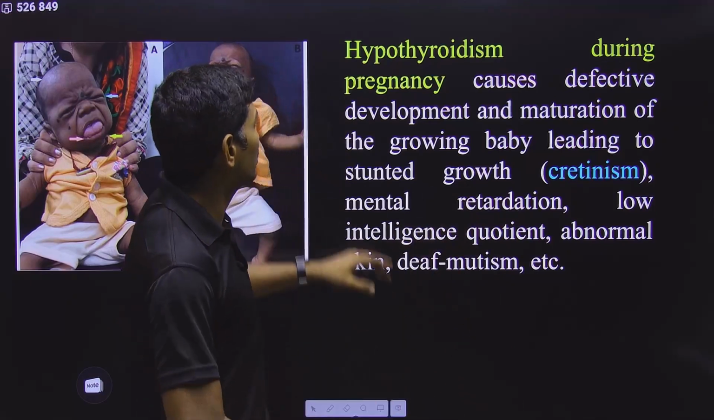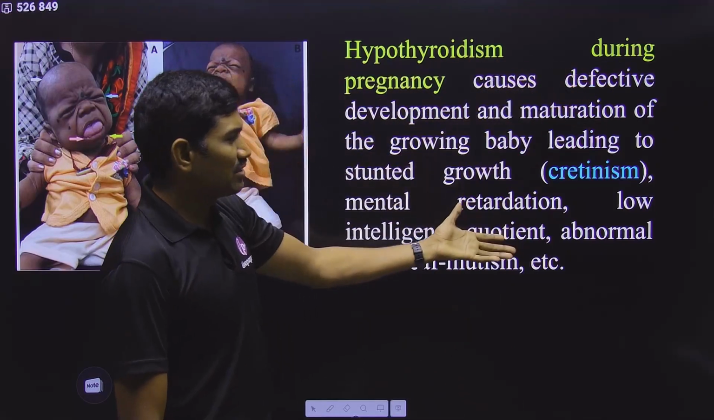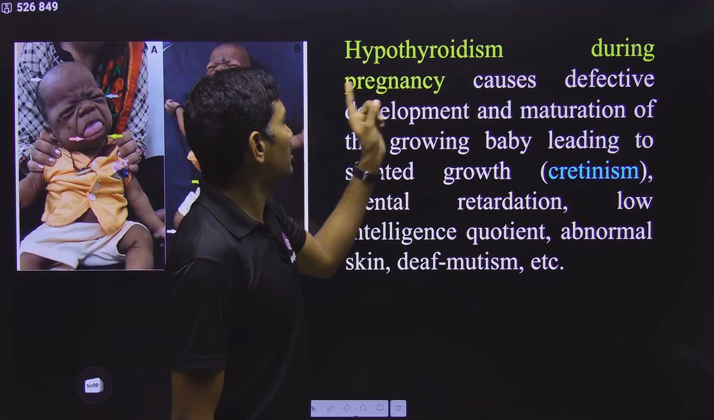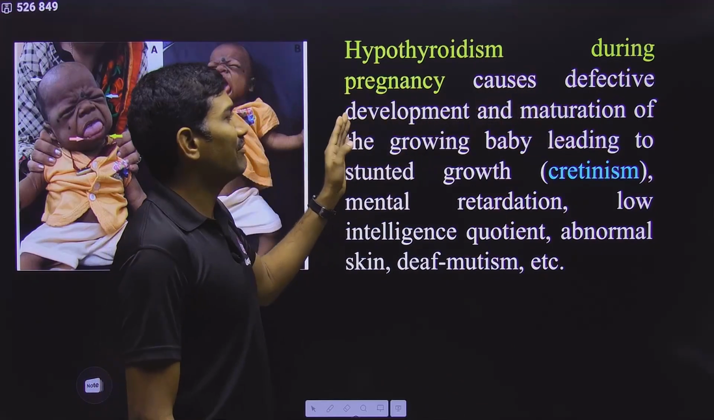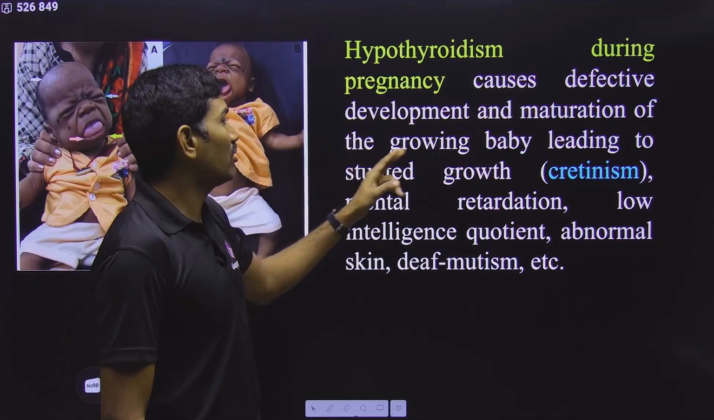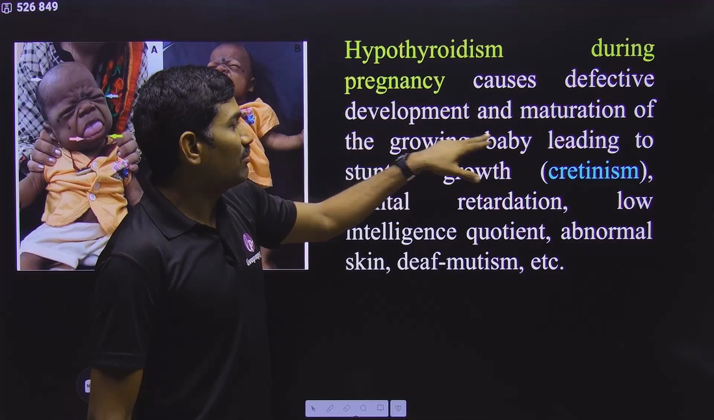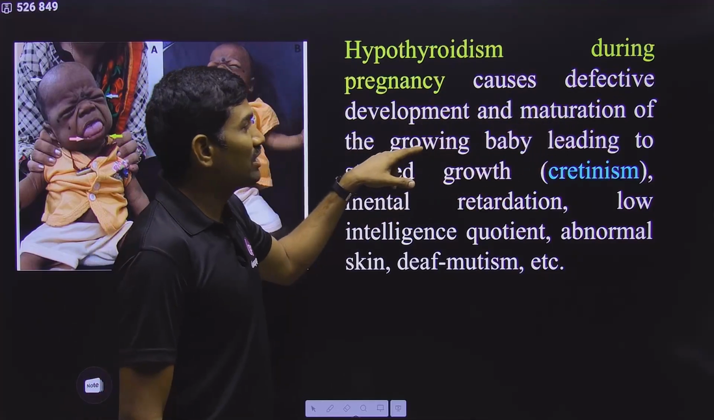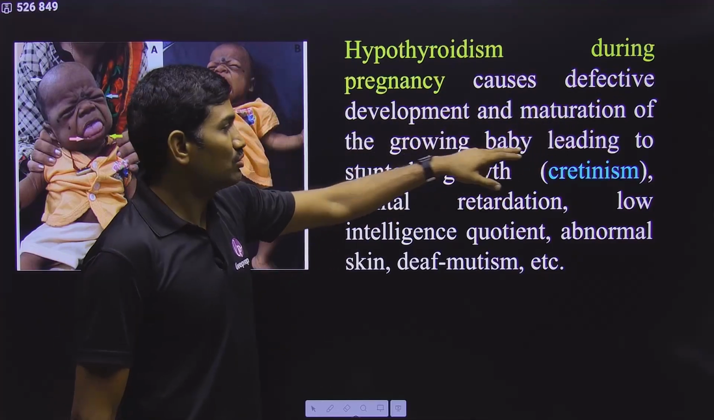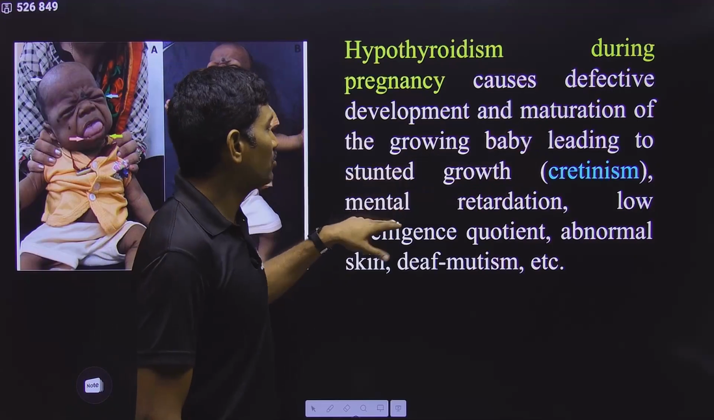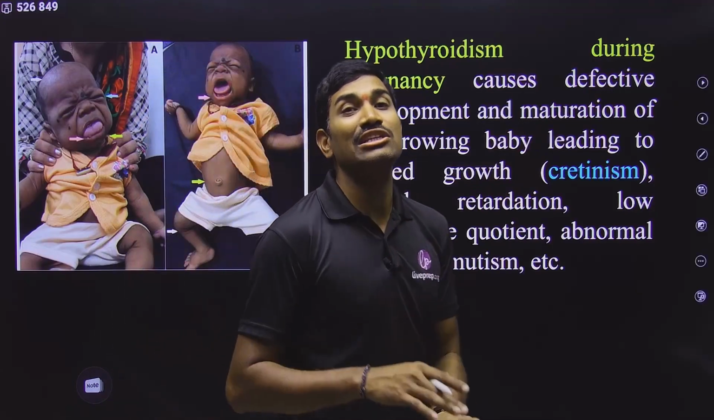Don't make mistakes. Okay, so now let me read this. Nothing to explain much here. Hypothyroidism during pregnancy will cause defective development and maturation of the growing baby. Defective development of the baby and the maturation also, there are some defects. So this is the problem, leading to stunted growth. Stunted growth means decreased growth.